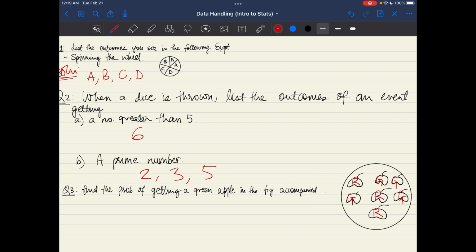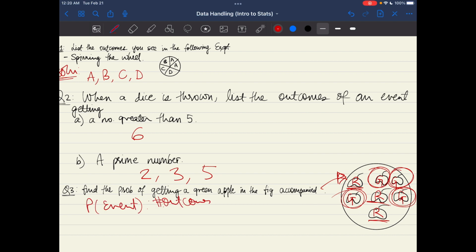Okay, now let's move on to the third question, which is, find the probability of getting a green apple in the accompanying figure. So this is the figure that we have. We see that there's red, red, and red here, and these are green, green, green, and green.